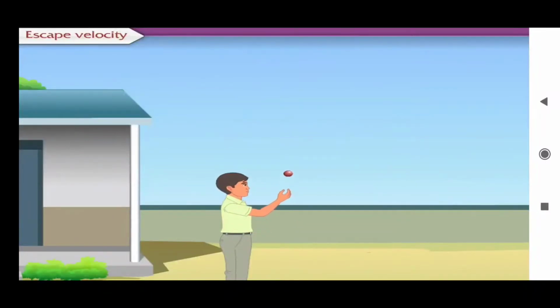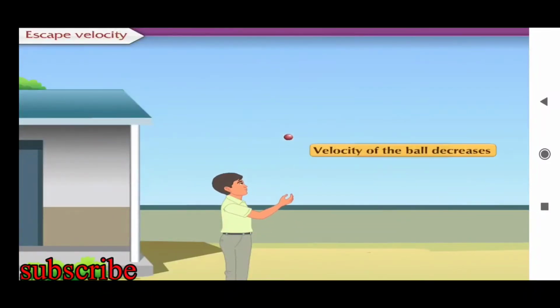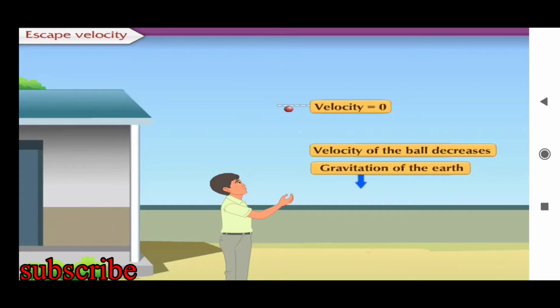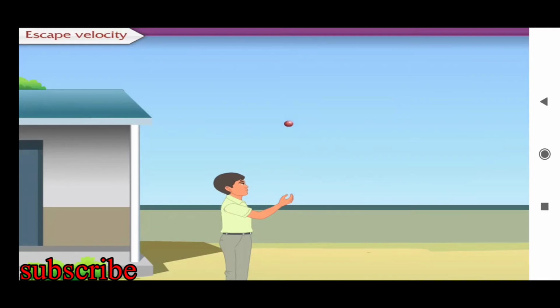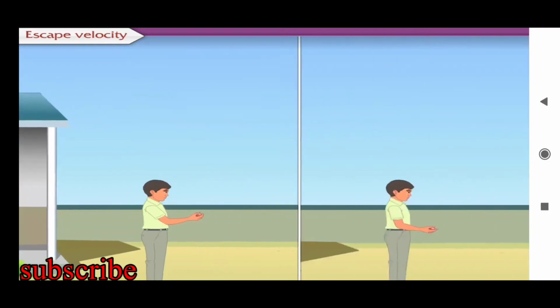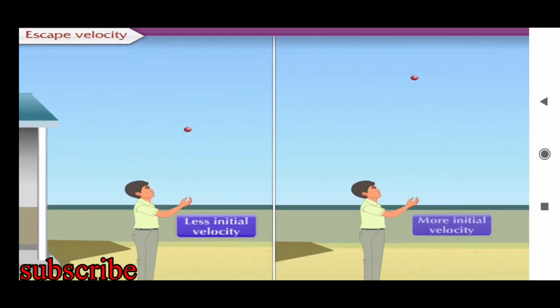When a ball is thrown vertically upwards, the velocity of the ball decreases. This happens because of the gravitation of the earth. We have seen that when the ball reaches a certain height, its velocity becomes zero and the ball starts falling down. The maximum height attained by the ball depends upon the initial velocity of the ball.